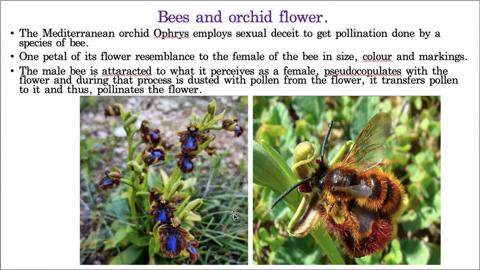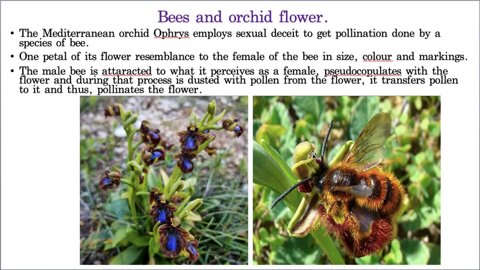So a male bee usually comes for honey collection. When it comes for honey collection, as these petals are appearing in female bee color, it falls into confusion. How come a female bee is here? And then it lands on this particular flower, and when it lands, all these pollen grains will be dusted on its wings.